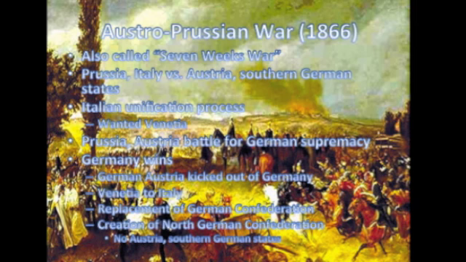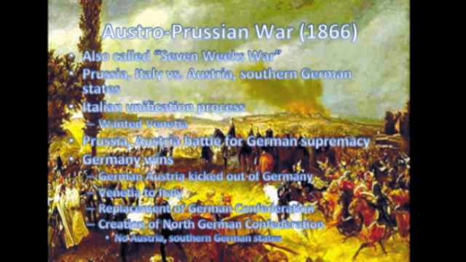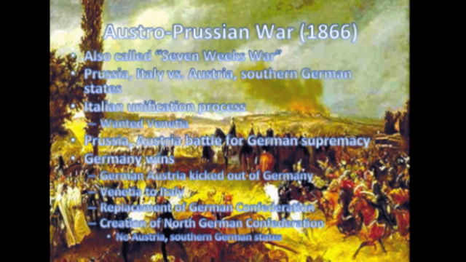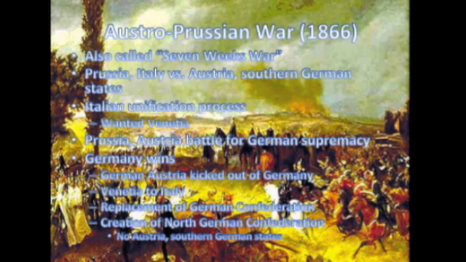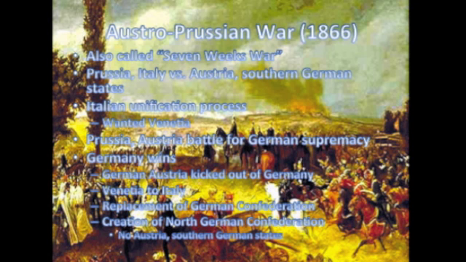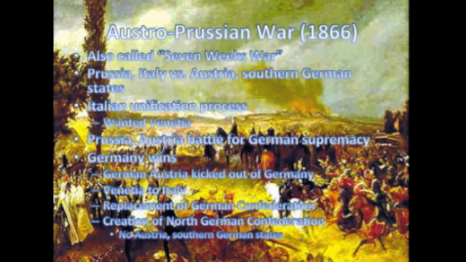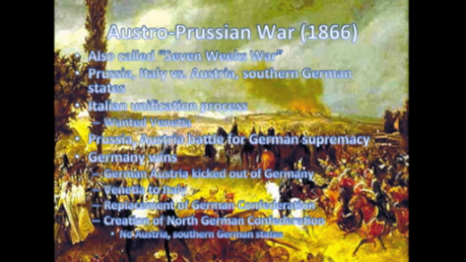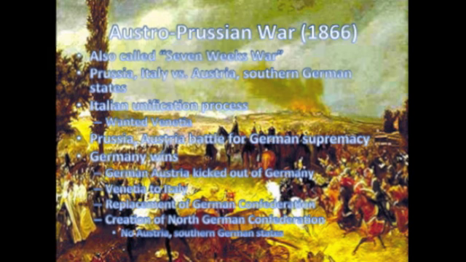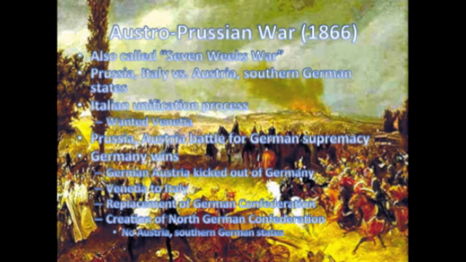A quick win for Prussia and Italy resulted in the removal of German Austria and the southern German states from the German Confederation, leading to the creation of the North German Confederation, which comprised the German Confederation minus the southern states and Austria. The Italians also managed to gain Venetia, providing them with what they wanted.